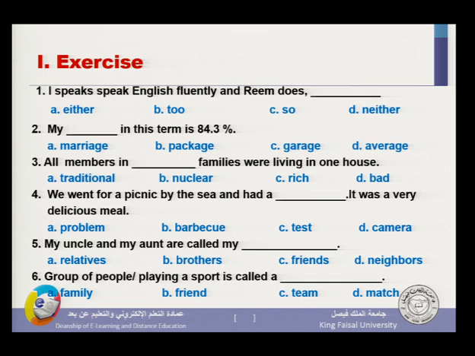Number 3, all members in families were living in one house. If we have only one house, this means that we are talking about traditional families, not nuclear one, not rich one, not bad one. Traditional is the correct answer.